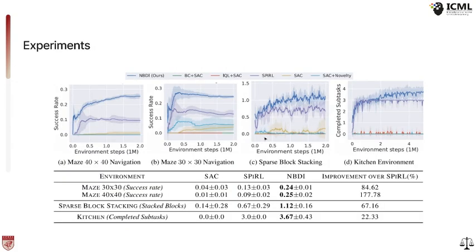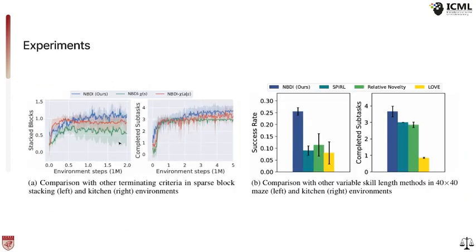In experiments, we show that in both the robot manipulation tasks and navigation tasks, executing terminated skills through state action novelty facilitates convergence toward a more effective policy. The figure on the left shows that relying solely on state novelty doesn't lead to better performance, while combining it with conditional action novelty, which results in state action novelty, leads to better exploration and better convergence.